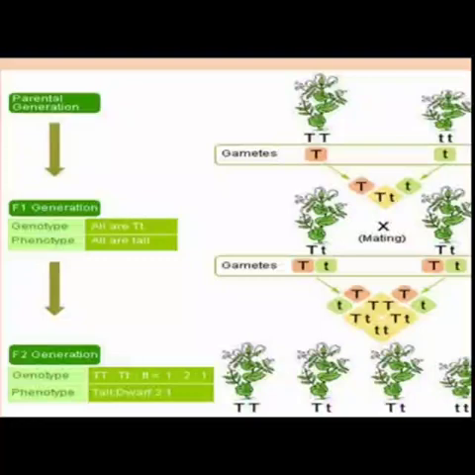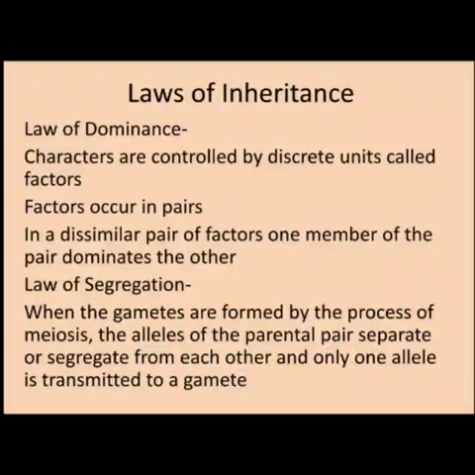Only one of the parental traits was expressed in the F1 generation, while in the F2 stage both the traits were expressed in the proportion 3:1. The contrasting traits did not show any blending at either F1 or F2 stage. The genotypic ratio was 1:2:1 and phenotypic was 3:1. Based on these observations, Mendel proposed that something was being stably passed down unchanged from parent to offspring through the gametes over successive generations, and he called these things factors, and he proposed the laws of inheritance.